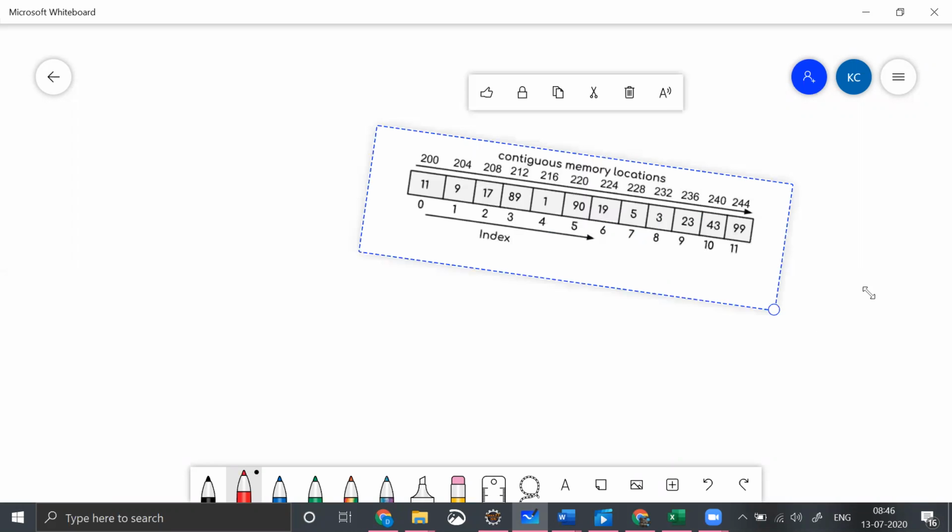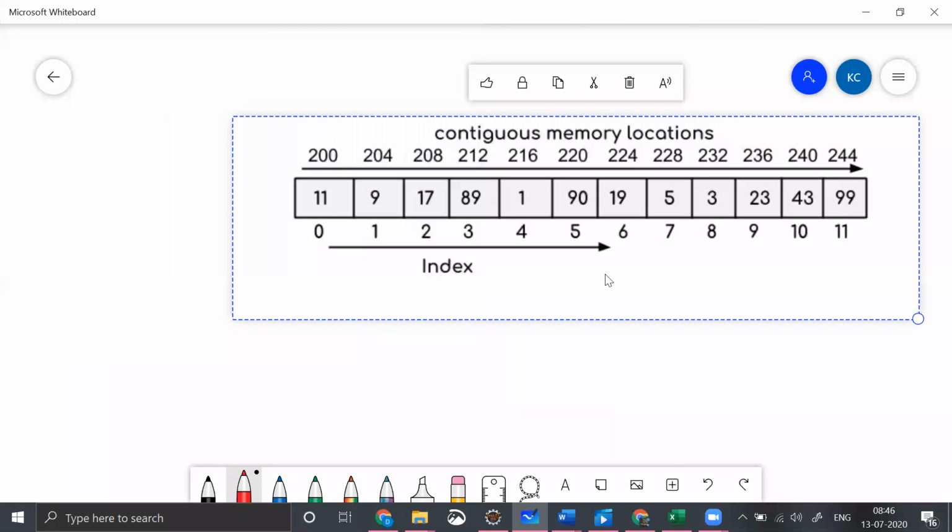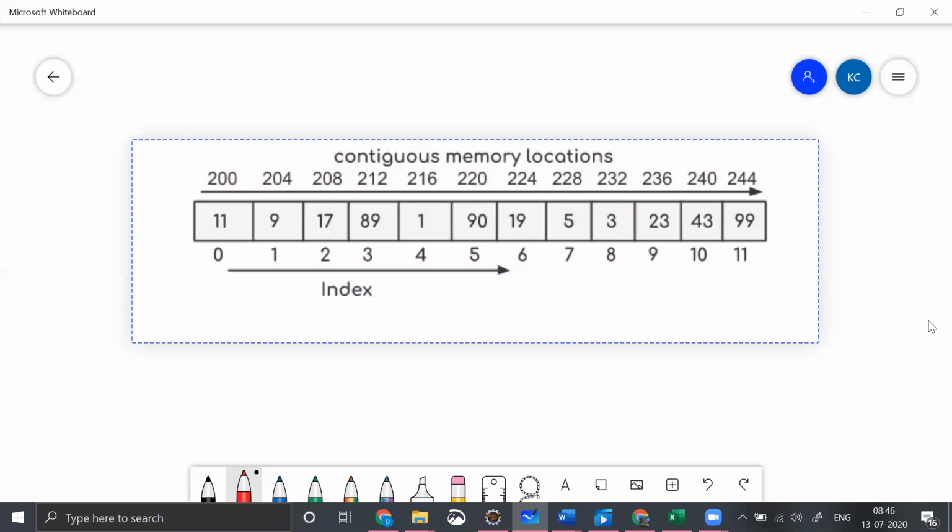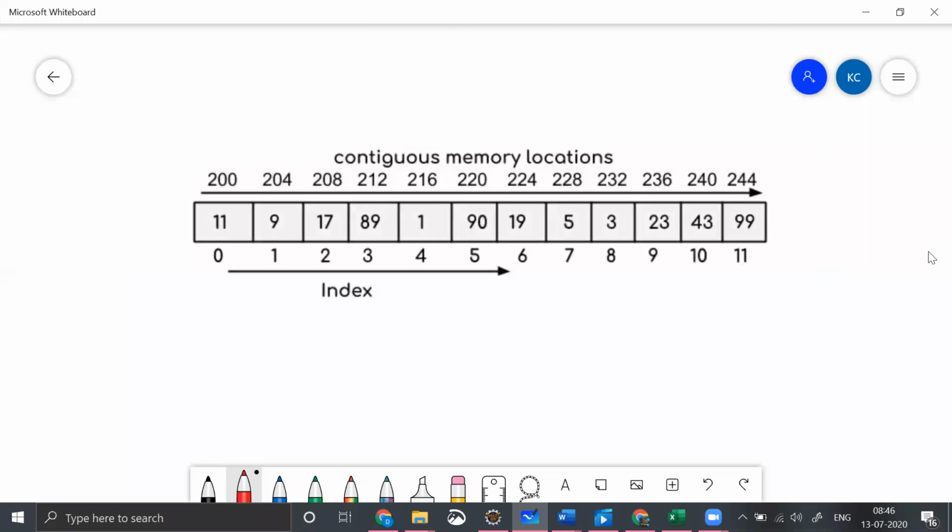Okay. So let me increase this, right? So this is the continuous memory allocation. Here, one important point that I want to actually explain to you is, it is starting with index of 0, and it is moving forward like this, right?